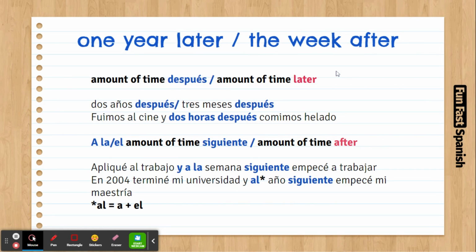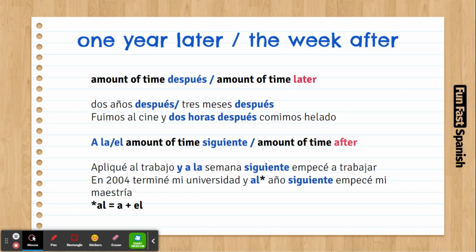Today's video is going to be about two ways to give sequence to stories in the past. Now that we know how to use past tense, and we can say yesterday I did that, and 10 years ago I did this, we need some connectors to give sequence to those stories.